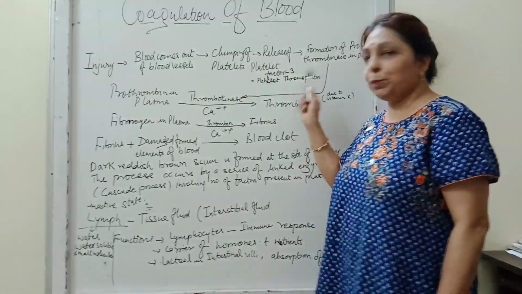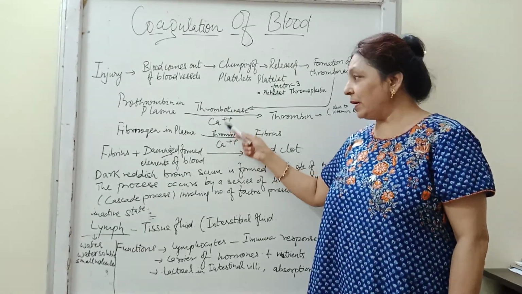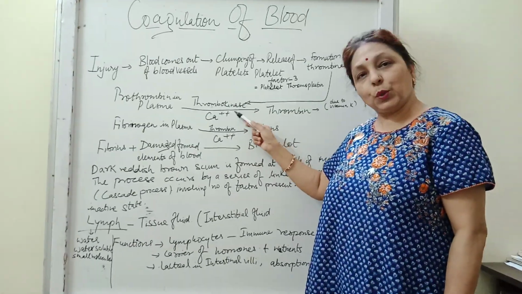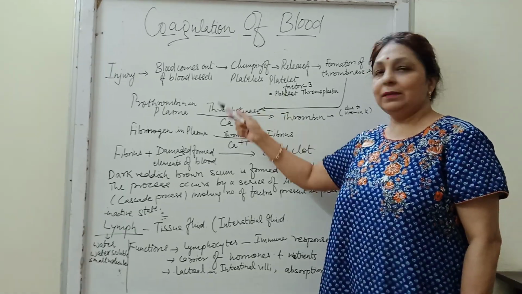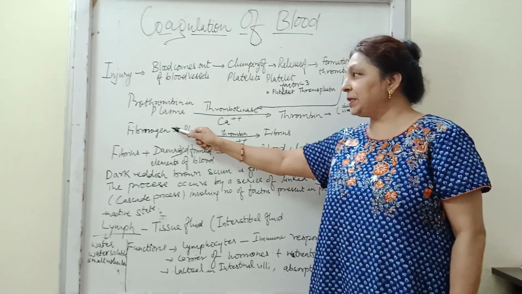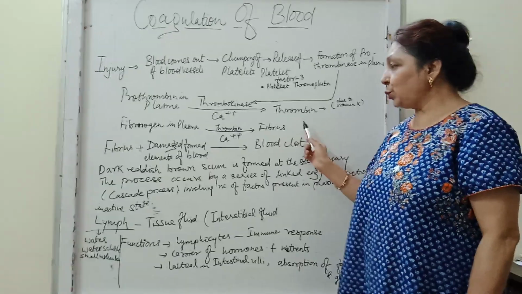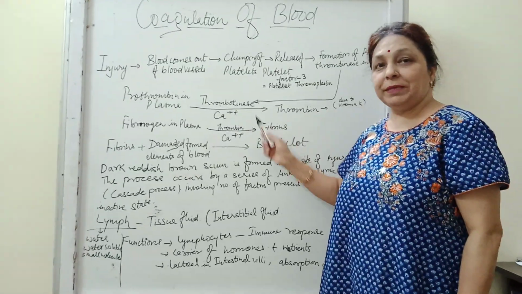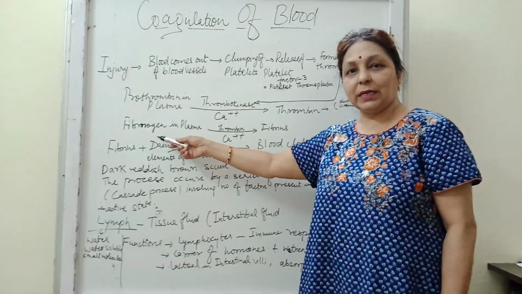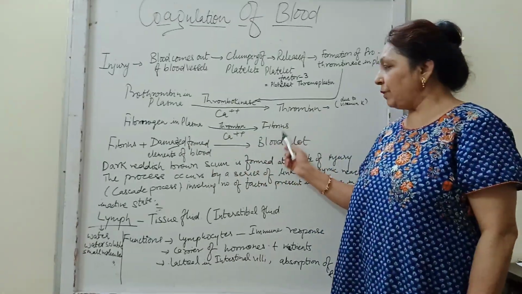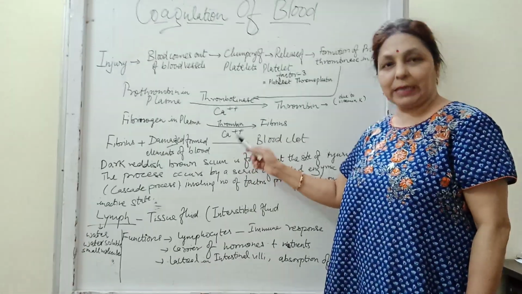This prothrombinase forms an active enzyme called thrombokinase, and it converts prothrombin present in the plasma into thrombin. Then this thrombin converts the next protein, that is fibrinogen, into fibrin, again in the presence of the calcium ions.